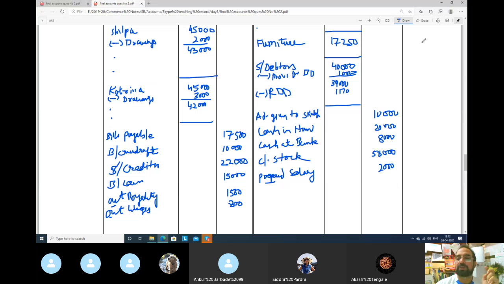From 39,000 rupees, deduct 1170 is how much? 37,830.